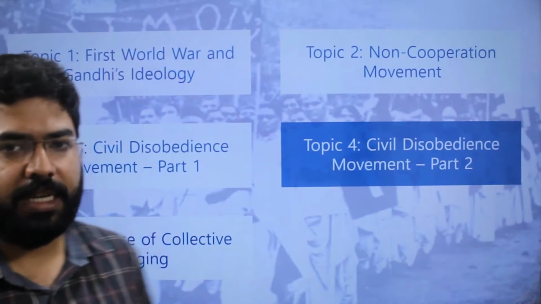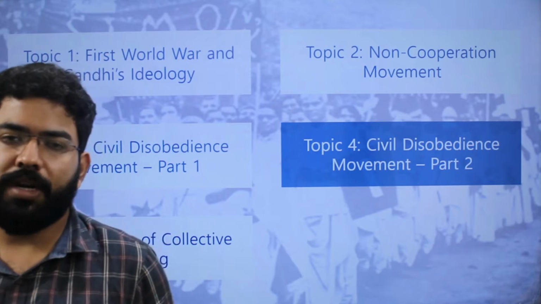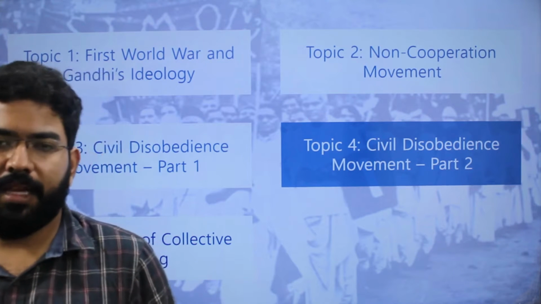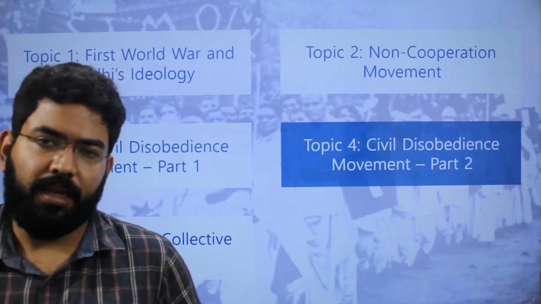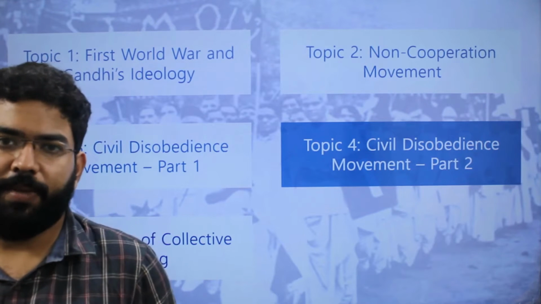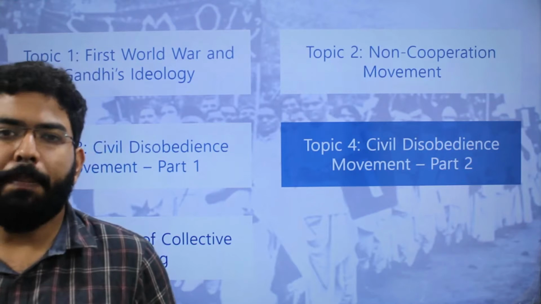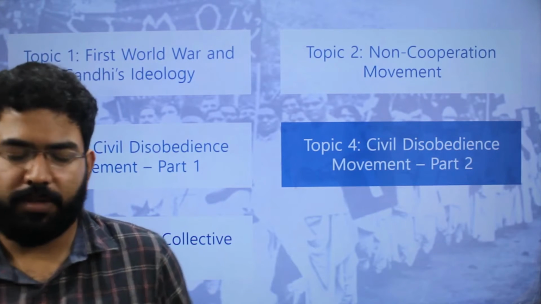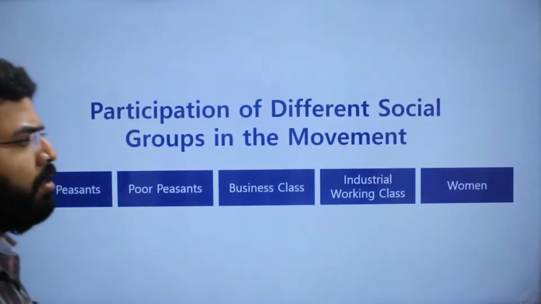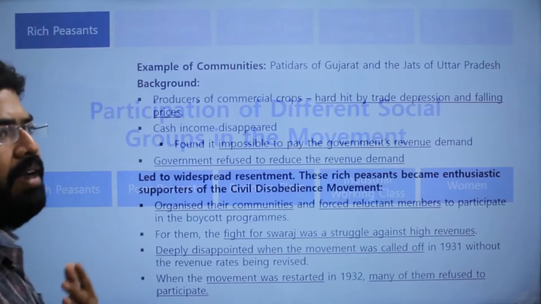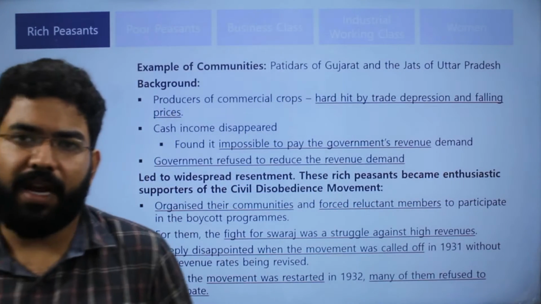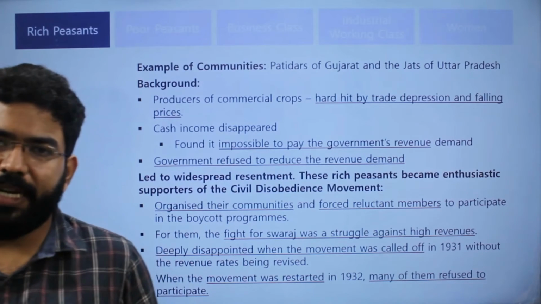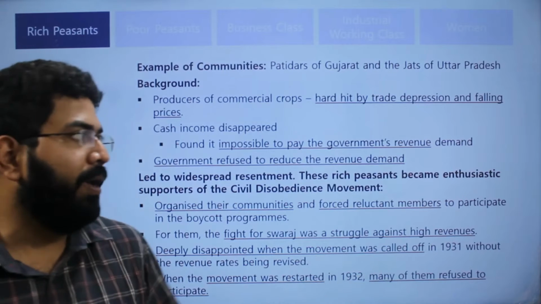In the previous video we discussed the various causes that led to the civil disobedience movement, how Gandhi's negotiation happened, the Gandhi-Irwin Pact happened, how it broke down, and the details about the civil disobedience movement. In this video we'll be discussing the participation of the various social groups and the non-participation of some social groups. Now, we had rich peasants, poor peasants, businessmen, the working class, and women's participation. So we'll be discussing all of that in this topic.